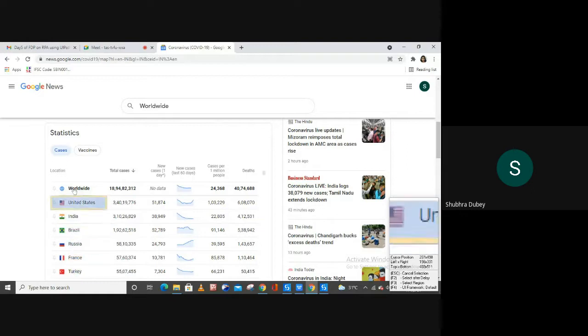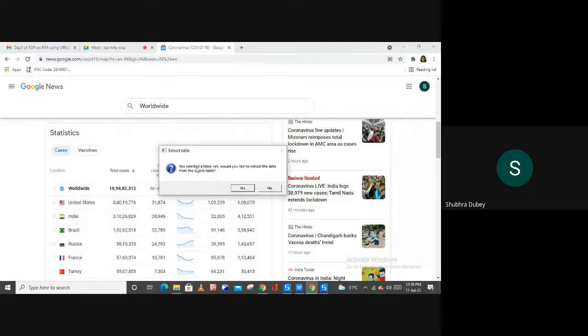I'm going to use Worldwide, because this is a column name, and inside of this column you have the names of all these countries, right? And then you have total cases, new cases, new cases last 60 days, cases per 1 million people, and the death rates, right? So here I'm going to select this Worldwide.